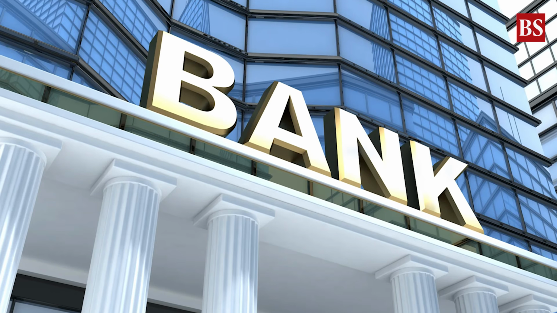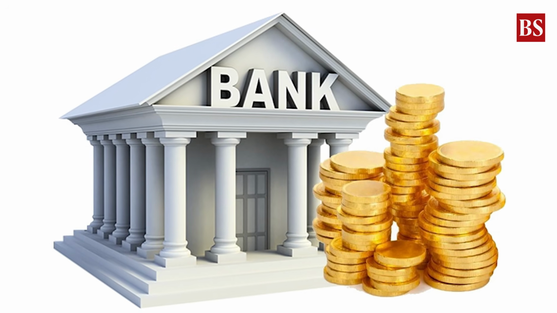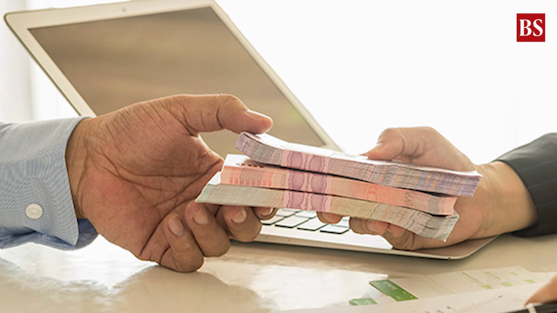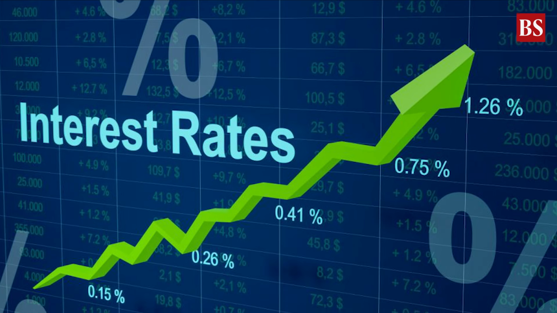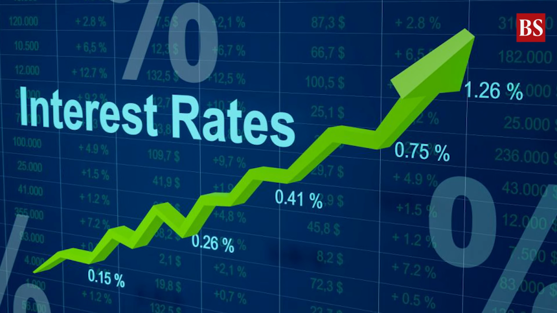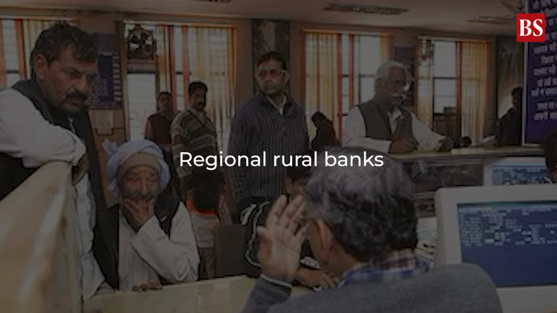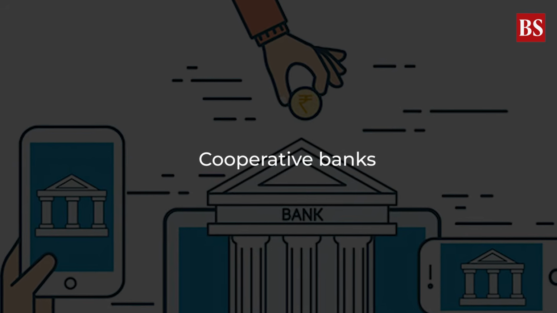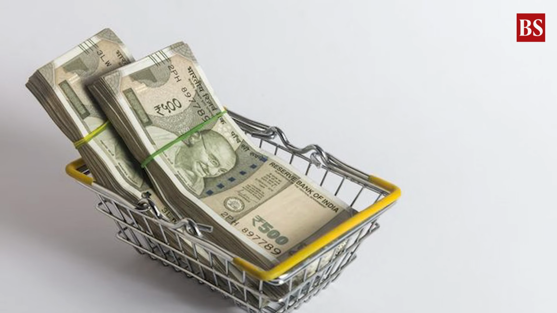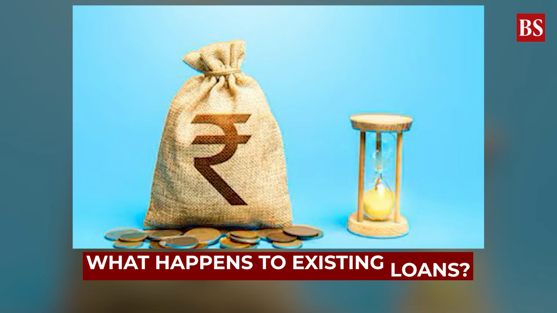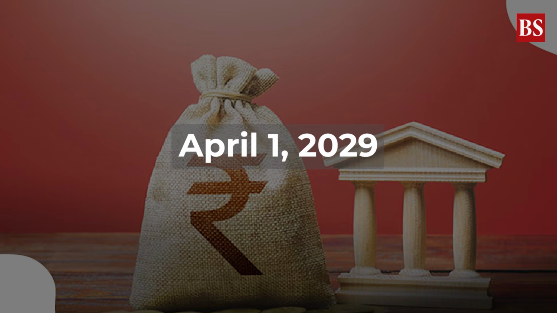First, there would be an important distinction between banks and other lenders. Commercial banks would continue to link floating rate retail and MSME loans to an external benchmark. A floating rate loan is one where the interest rate can rise or fall depending on changes in the benchmark. But NBFCs, All India Financial Institutions, regional rural banks, and cooperative banks would have more flexibility. For these lenders, linking floating rate loans to an external benchmark would not be mandatory. Loans covered by the migration requirement would have to move to the new framework by 1st of April 2029.